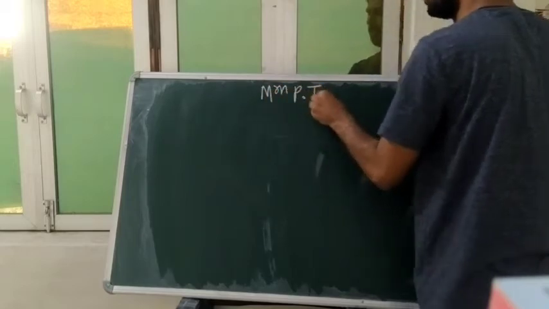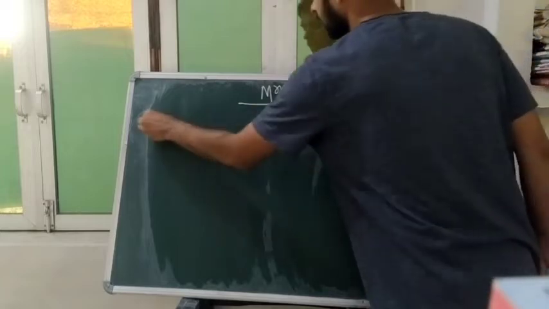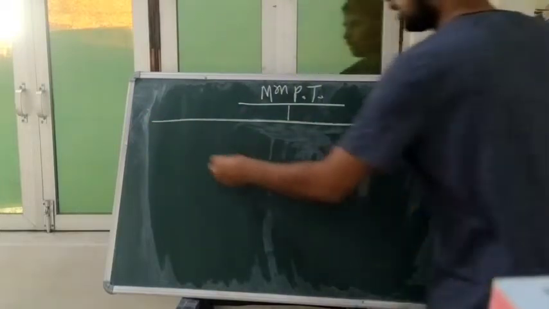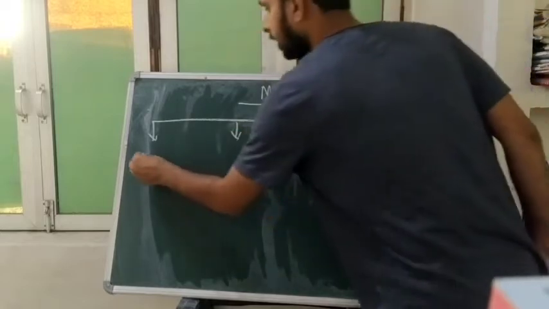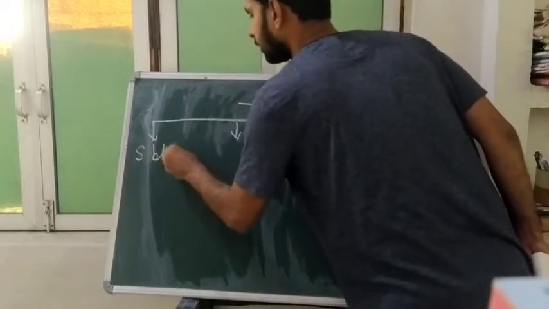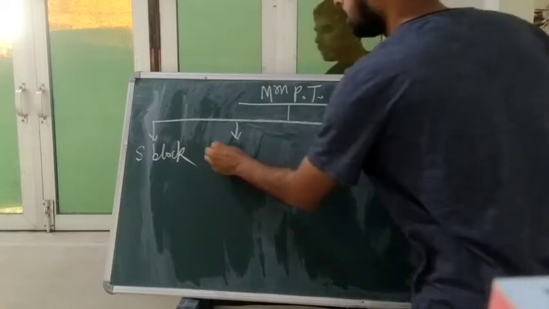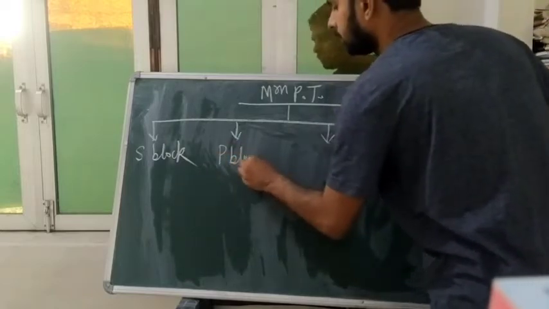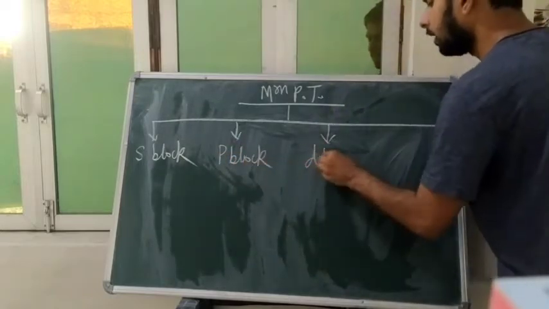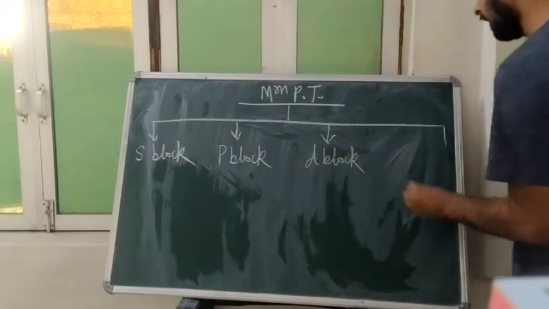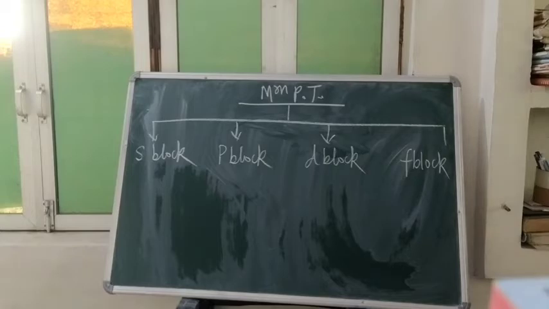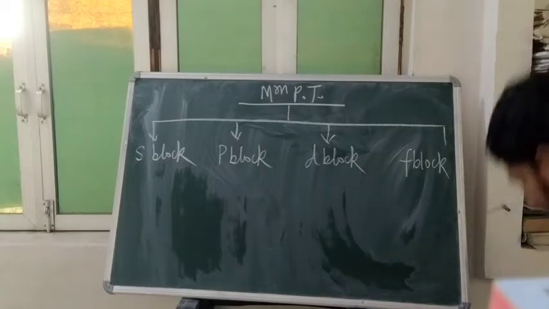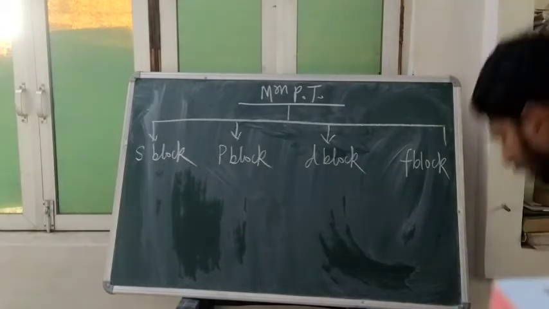In the modern periodic table there will be S block elements, P block elements, D block elements, and F block elements.